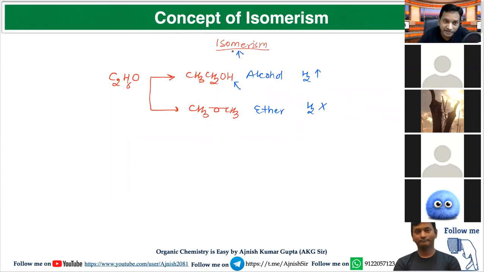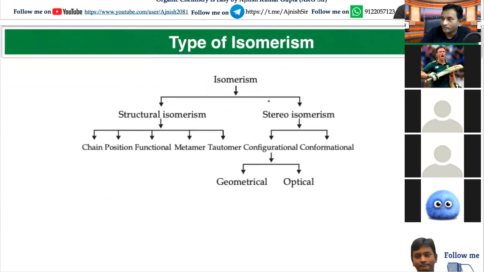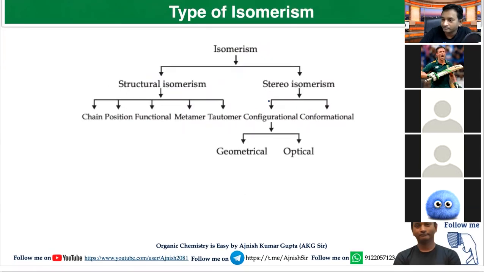So what is the definition of isomers? Isomers are two or more than two compounds which have the same molecular formula but have different physical and chemical properties. Understand? Is the definition clear for everyone? Yes, sir. Okay. Now types of isomerism.